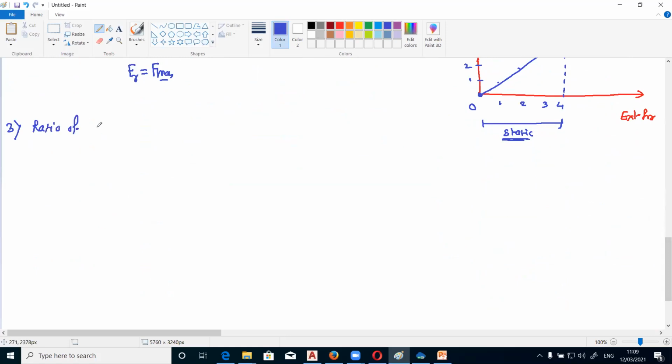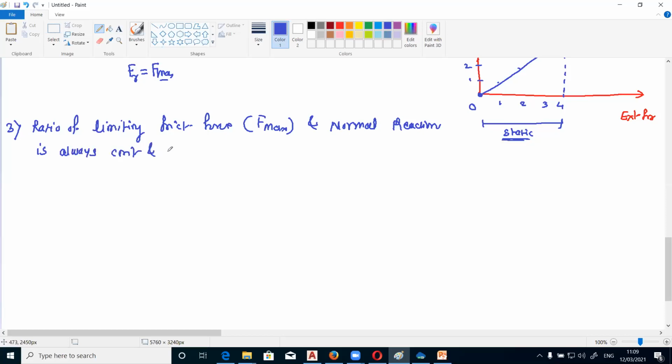So the ratio of the limiting frictional force, that is F max, and the normal reaction is always constant, and it is referred to as the coefficient of static friction.